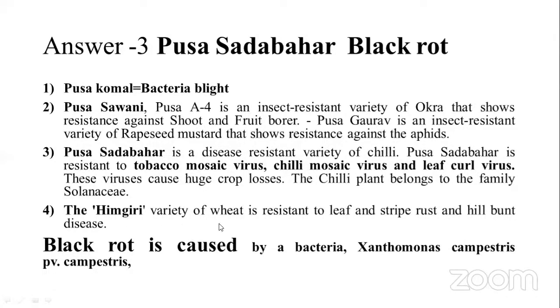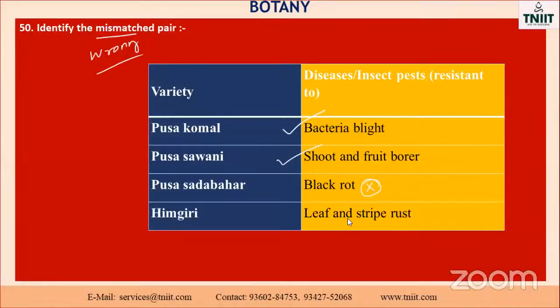The last one is the Himgiri variety, wheat resistant to leaf and stripe rust and hill bunt diseases. That is also already given. See here, leaf and stripe rust. So which one is wrongly matched? You have to understand Pusa Sadabahar is given as black rot, but it is not like that. It is resistant to tobacco mosaic virus, TMV, and so on. So this one is the wrong one. Others are correctly matched.